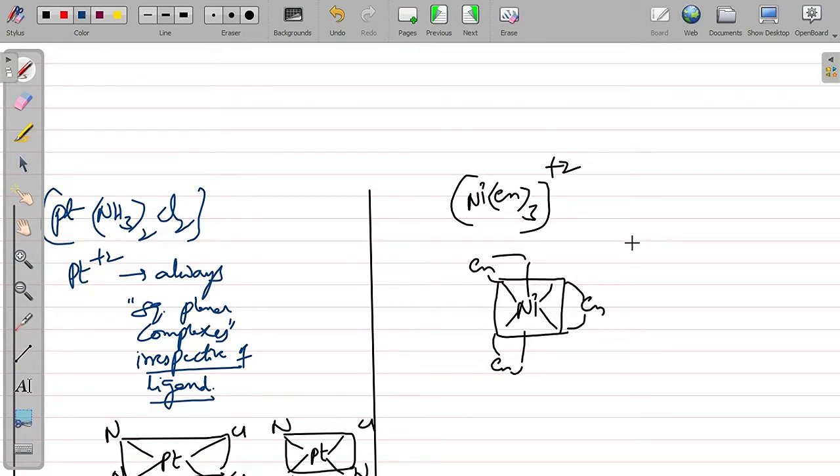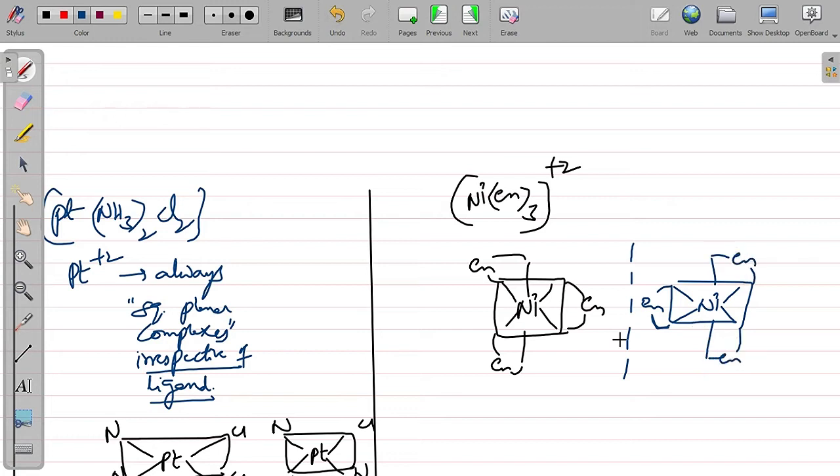And what isomerism will it exhibit? If you take its mirror image, its mirror image will look like this. Now this mirror image will not superimpose on the original one. So they are non-superimposable.